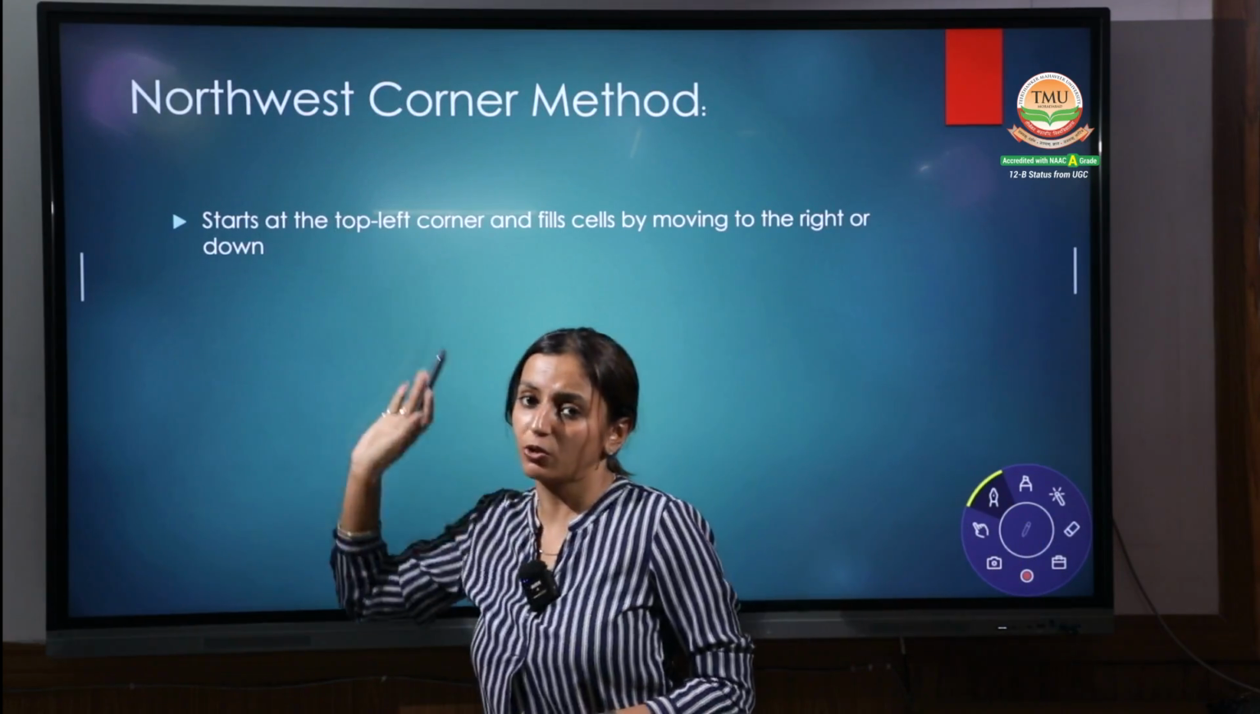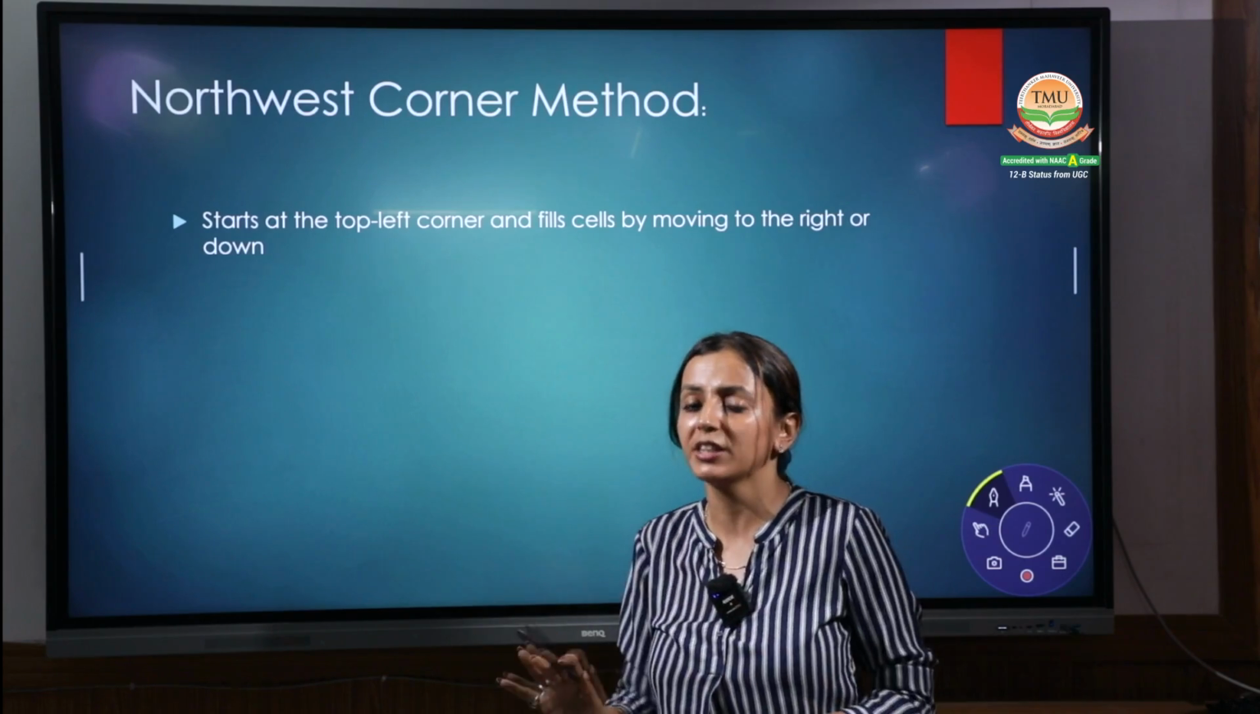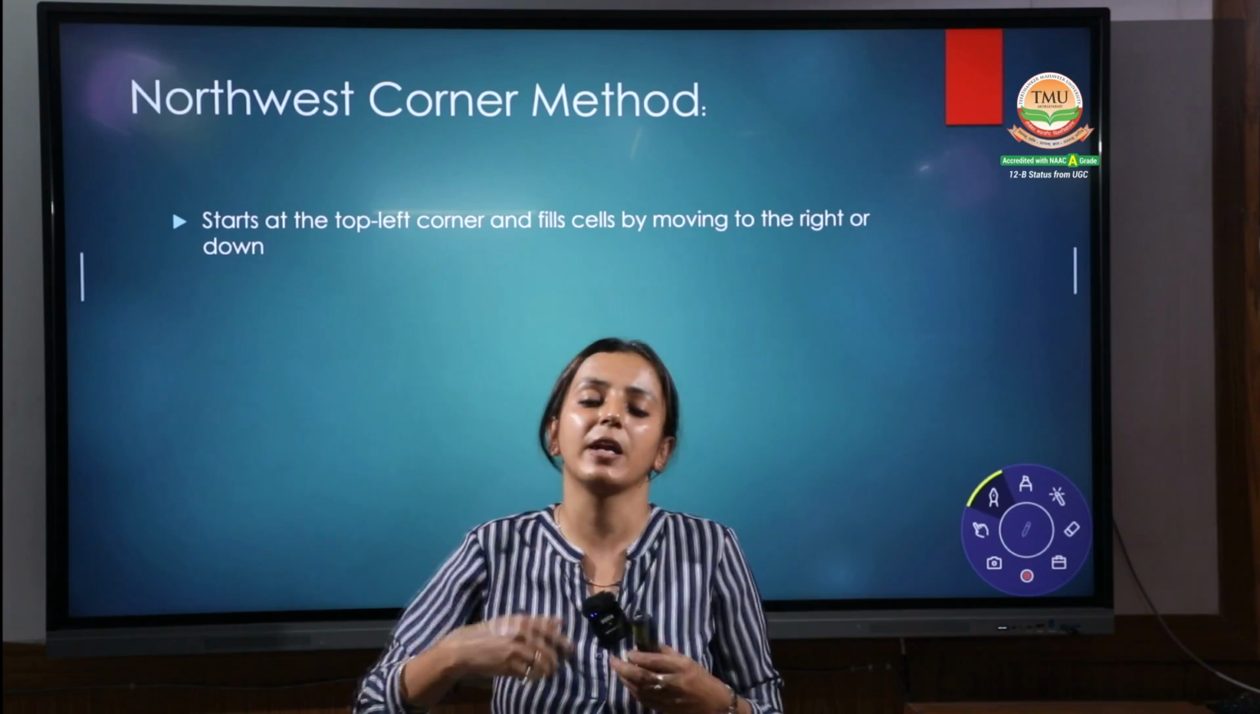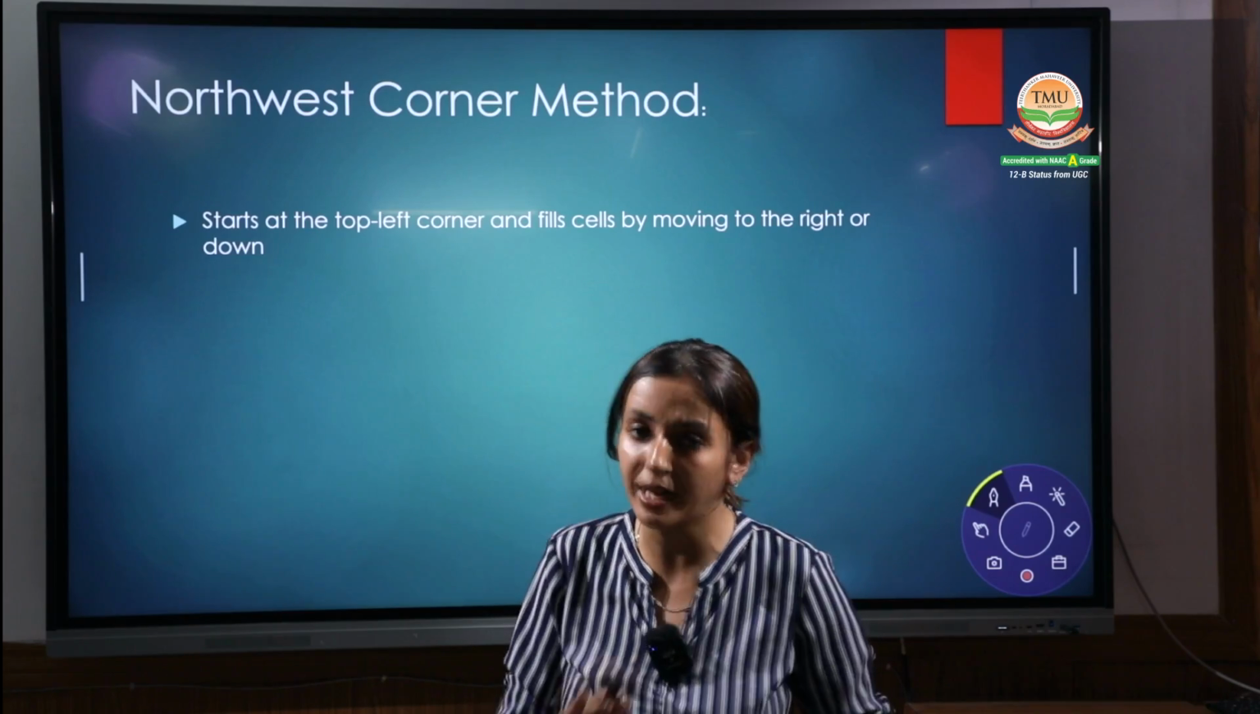First one is your northwest corner method. First of all, we will have a look at the summary of all these methods, and then one by one we will go to the practical approach, right?